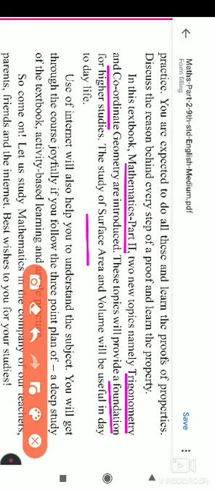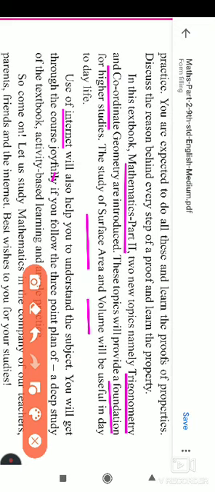The study of surface area and volume will be useful in day-to-day life. So we are going to find the volume of any object, any shape, by using some formulas in this geometry textbook. Use of the internet will also help you to understand the subject. So in this we have to use the internet also to study the object.